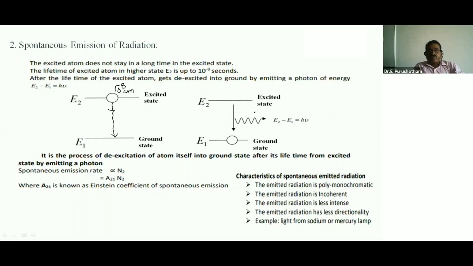Not centimeters, seconds: 10 to the power minus 8 seconds. After that, it returns to the ground state by itself, emitting photon radiation.